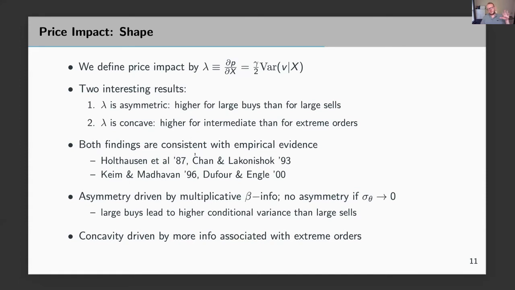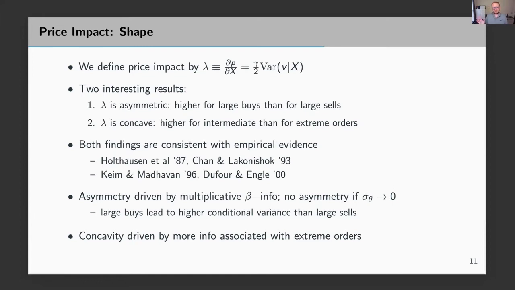Both of these findings are consistent with empirical evidence, but I want to mention that only the first one is really driven by beta information. Why? Because we can always conduct this exercise and basically turn beta information into epsilon information, or make it into an epsilon 2, by shutting down the volatility of theta, which is the random variable that beta multiplies. So if we set sigma theta to 0, this asymmetry result vanishes, which means that the asymmetry is really driven by the fact that beta multiplies the market factor. If beta was just a second additive shock, we would not get this asymmetry.